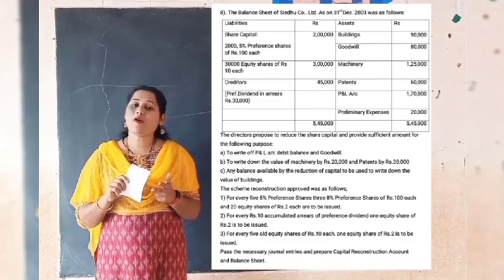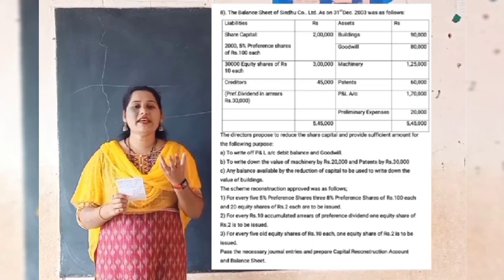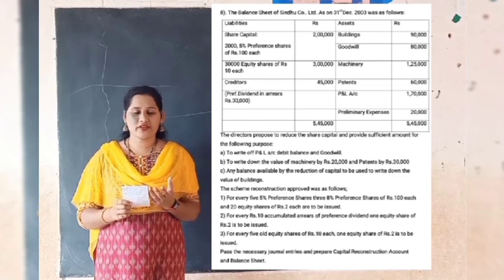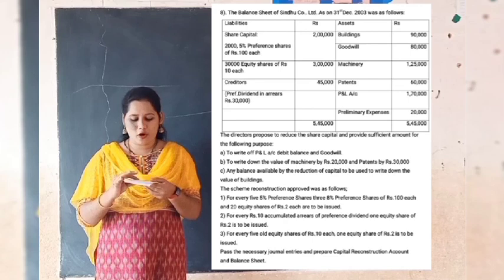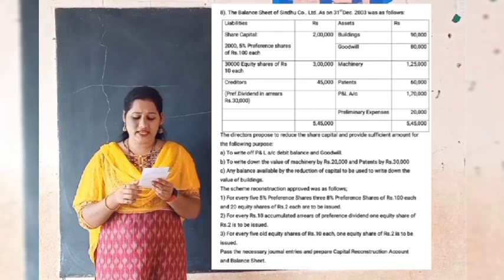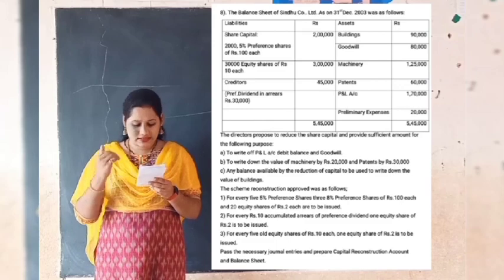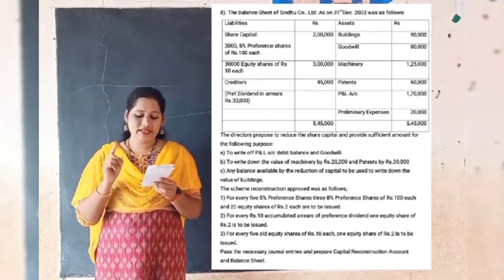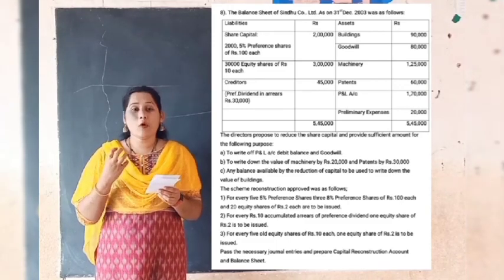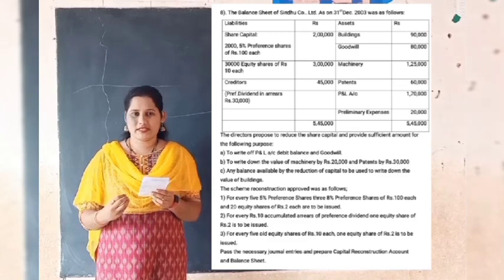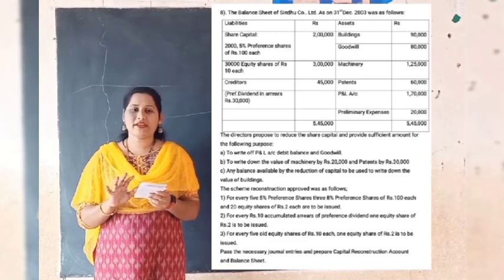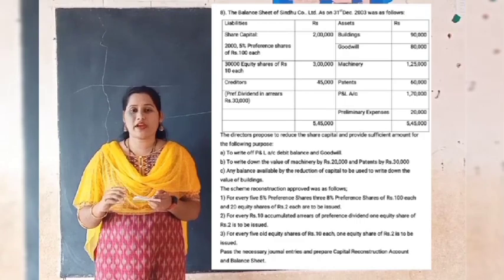After doing all these 3 adjustments, whatever amount is available in the capital reduction account should be utilized for writing off the fictitious assets, that is profit and loss account debit balance and goodwill, and then if any amount remains, it should be used for writing down the overvalued portion of fixed assets. So these are the adjustments we have to do here.